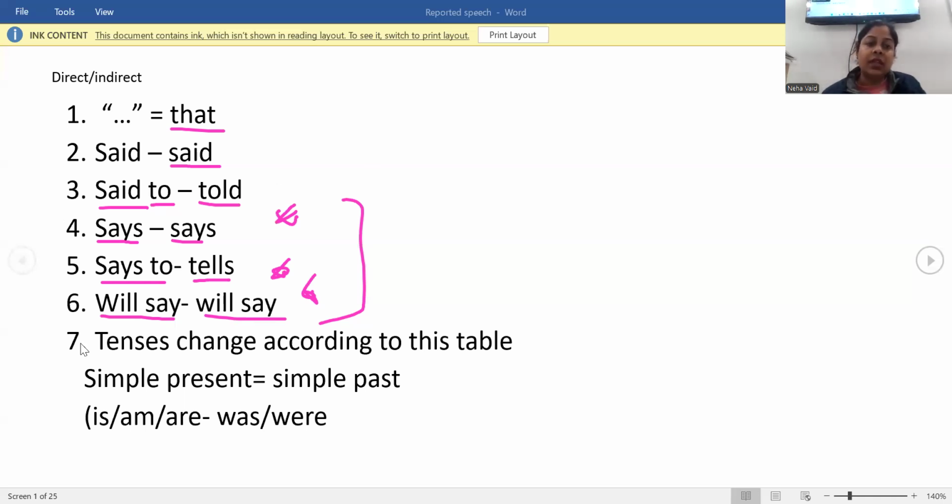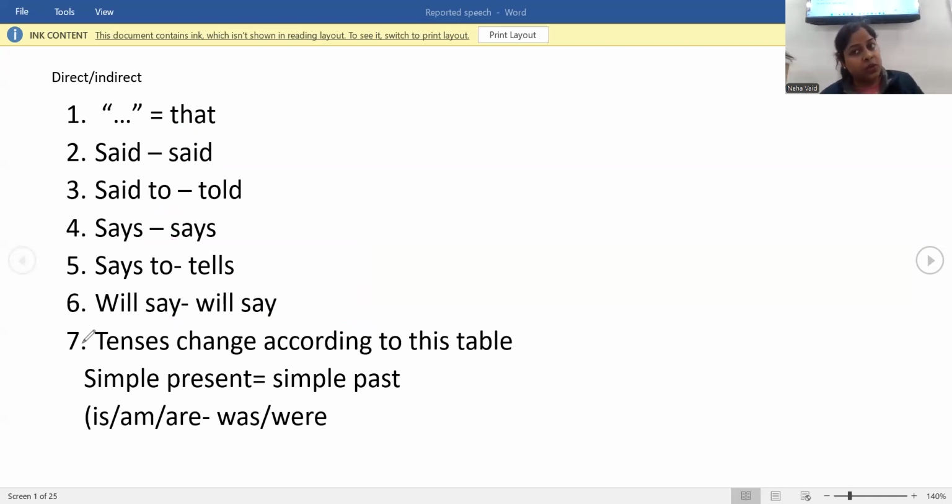It's very easy to understand that whenever you have is, am, are, change it to was, were. Whenever you have has, have, change to had. Whenever you have was, were, it changes to had been. So your present concept changes to past and past changes to past perfect. Here, simple present is am, are or any verb in first form: play, plays, go, goes. They will change to simple past. Is, am, are will change to was, were.